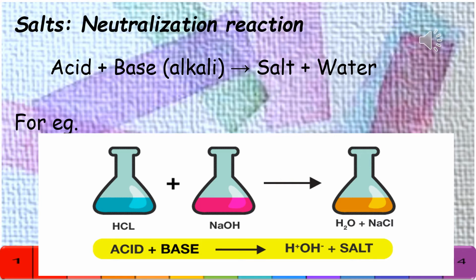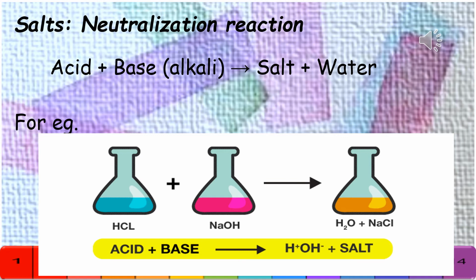Now the formation of salt, that is this reaction where acid reacts with base to form salt and water, is called the neutralization reaction. So the acids and bases are chemically opposite substances. So when an acid is mixed with a base, they neutralize the effect of each other. The products formed on mixing an acid and a base are salt and water, and this overall reaction is termed as neutralization reaction.